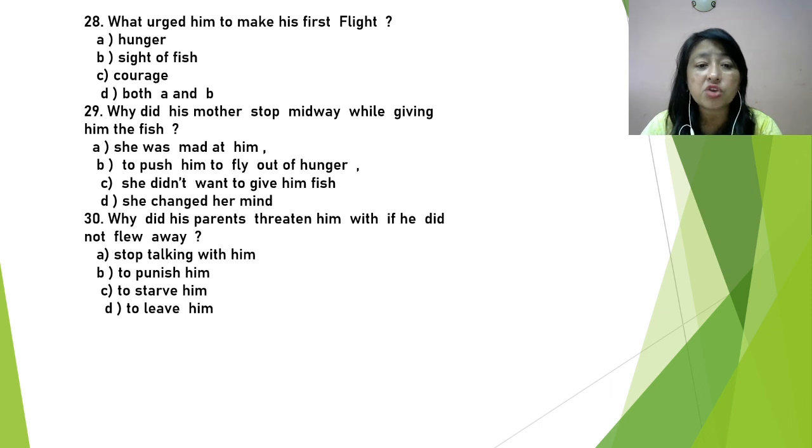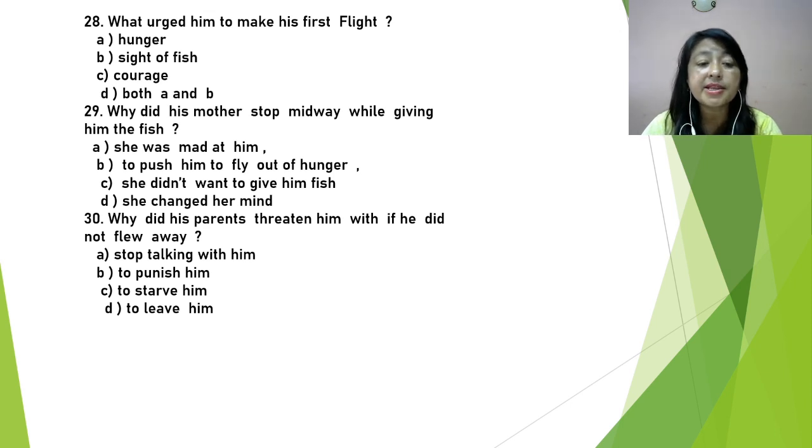29. Why did his mother stop midway while giving him the fish? She was mad at him, to push him to fly out of hunger, she didn't want to give him fish, or she changed her mind. So, why did his mother do this? Why did she stop in the midway? Because she wanted to push him actually to fly out of hunger. So, the answer will be B, to push him to fly out of hunger.